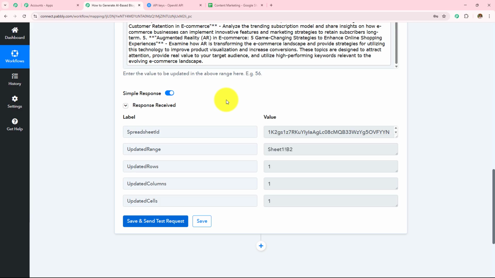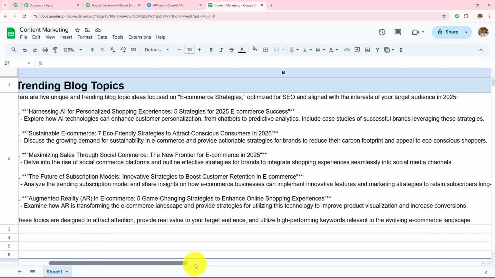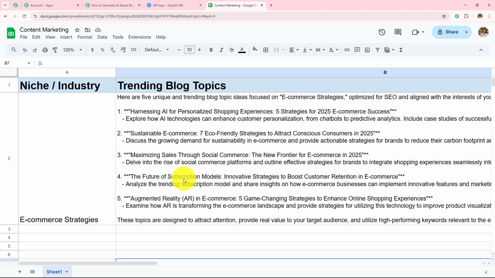Now let's quickly open my Google Sheets spreadsheet. And here you can see that we have added the trending blog topics which we have generated with the help of OpenAI here in my Google Sheets spreadsheet. Here you can see all the topics: harnessing AI for personalized shopping experience, sustainable e-commerce, maximizing sales, the future of subscription models, augmented reality. So these were the same topics which AI has generated for us for this particular niche or industry.